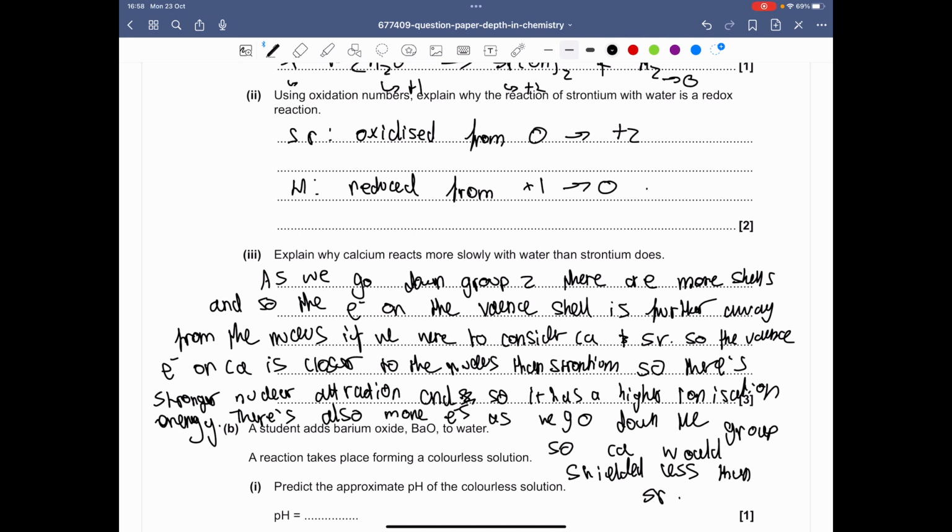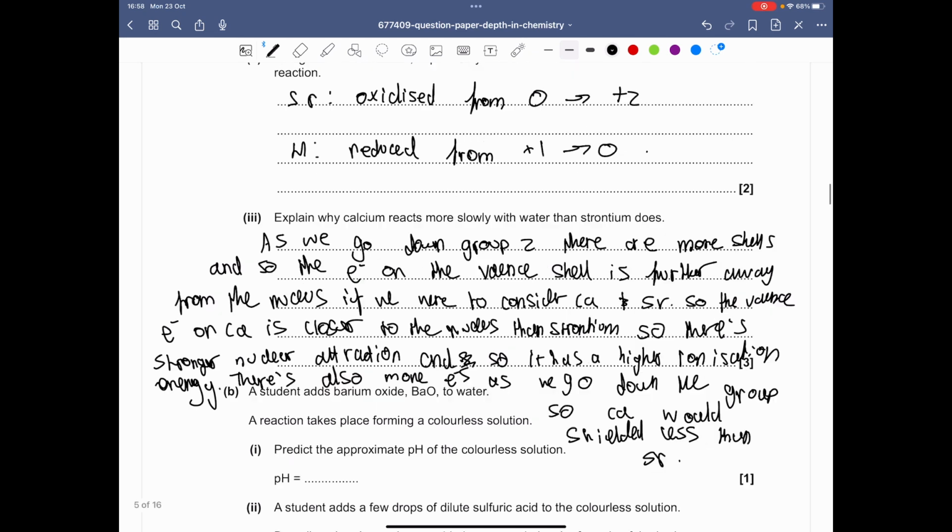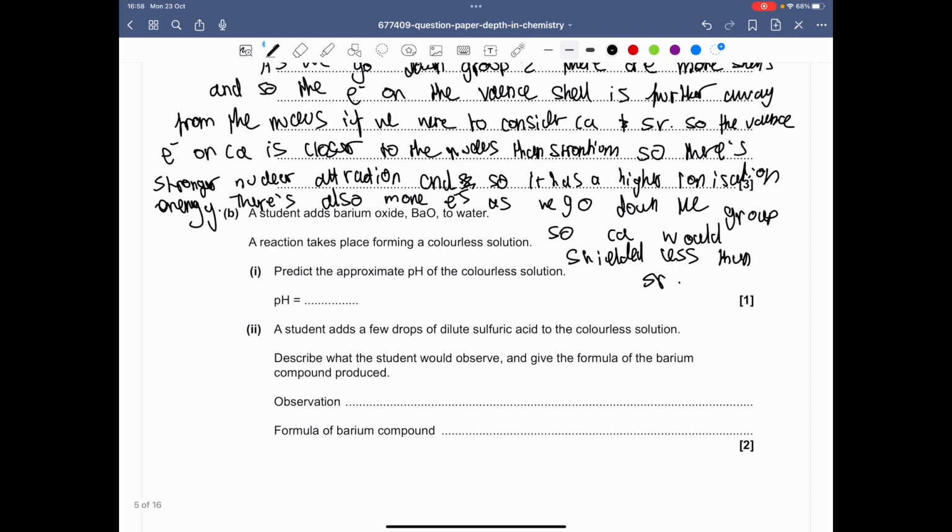So let's say, in the case of shielding, you would have to compare it. Calcium has less shielding than strontium, for example, or nuclear attraction. Strontium's valence electron has a weaker attraction than calcium per se. So make sure you always write the comparison for these types of questions. Although you may write the correct point, if you don't write calcium is less and calcium is more and strontium is less, for example, you would lose a mark.